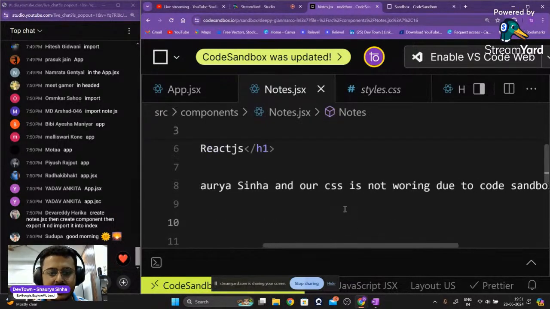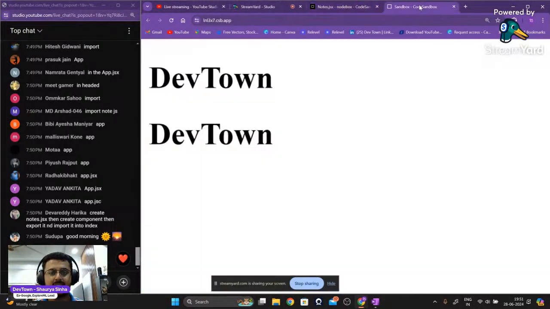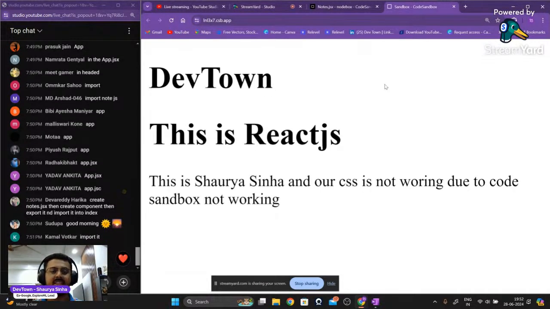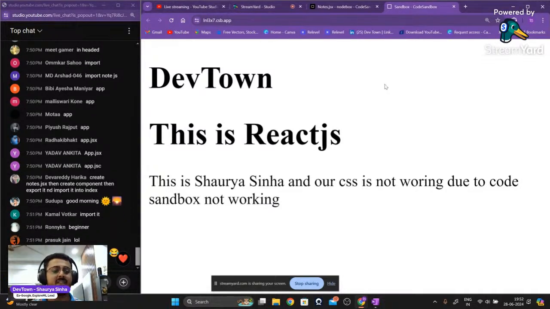Save, and we'll go back to our website and we'll refresh our page. So we should be able to see that we are having the DevTown, we are having the h1 tag that says this is React.js. We are having the paragraph tag as well that is saying this is Shaurya Sinha and our CSS is not working due to code sandbox not working, right? So we are able to do that. The last and the foremost thing that is left is your footer, right? We had to create a footer as well.